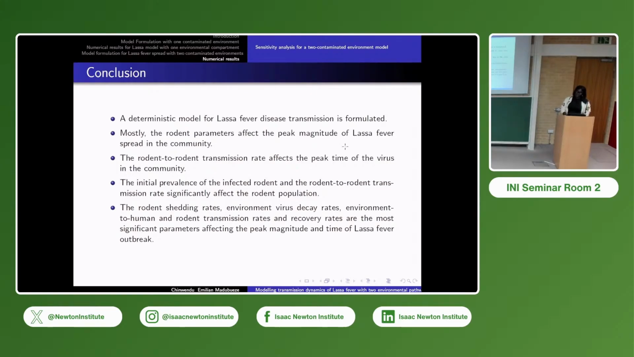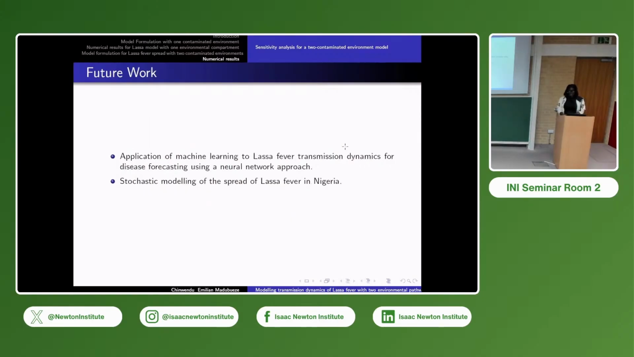Apart from this, I also have some work on optimal control of Lassa fever virus, and I have looked at the cost effectiveness of those controls. But in the meantime, what I want to look at now is the application of machine learning to Lassa fever transmission, for forecasting using a neural network approach. I also want to look at stochastic modeling of the spread of Lassa fever virus, which I started in Oxford two months ago but have not concluded. Thank you very much.